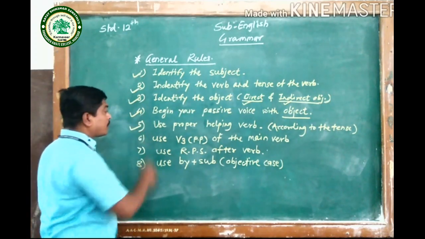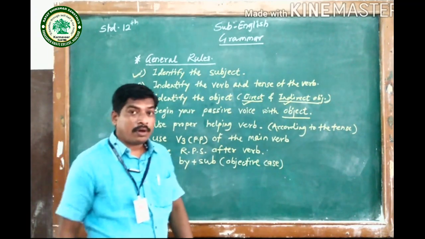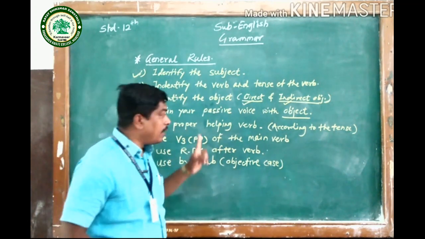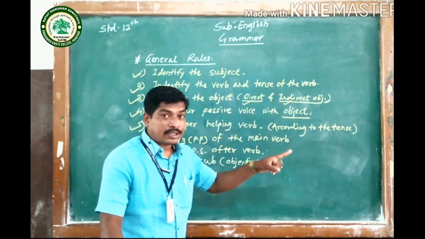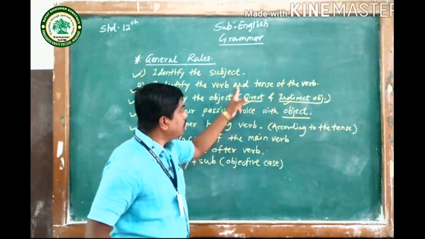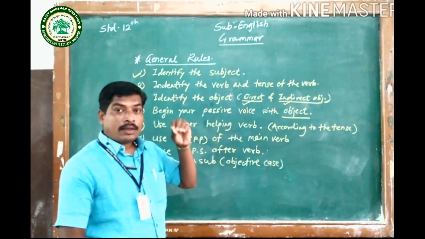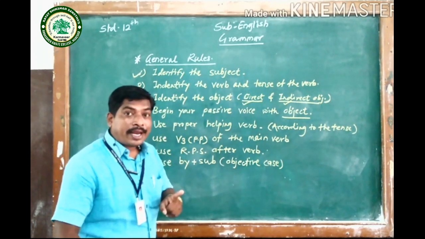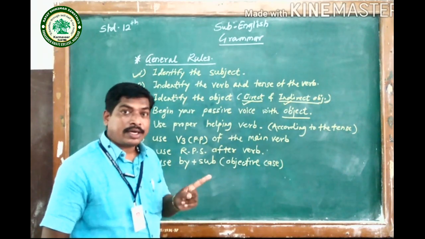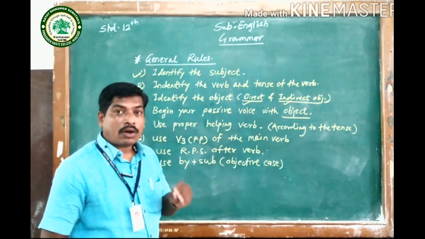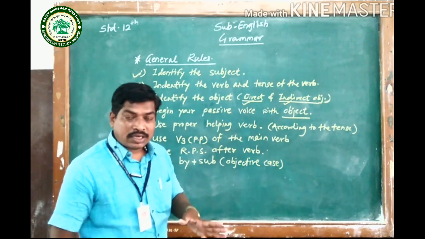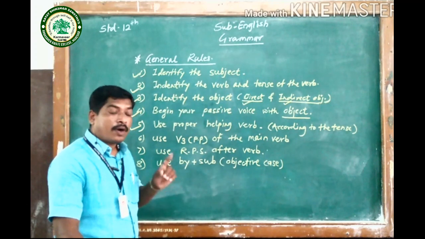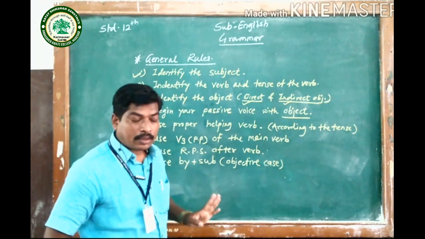Then number 5, use proper helping verb. After using that particular object, use proper helping verb according to the tense, because already you have identified the tense, and you have to use appropriate helping verbs there, whether it is helping verb of to be or to have or modal auxiliary or shall, will, whatever it may be. You have to use proper helping verb accordingly.